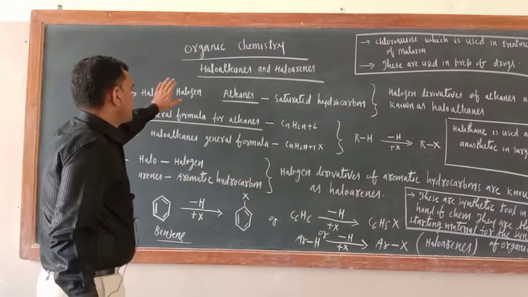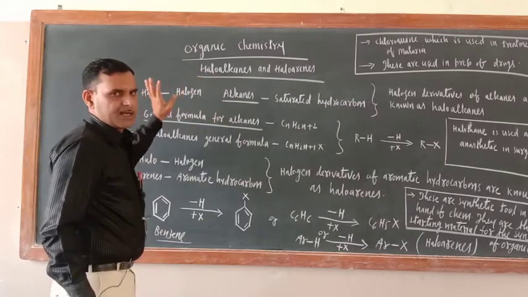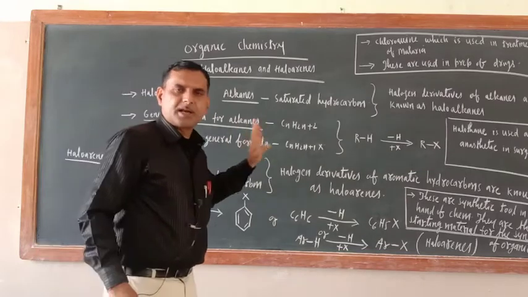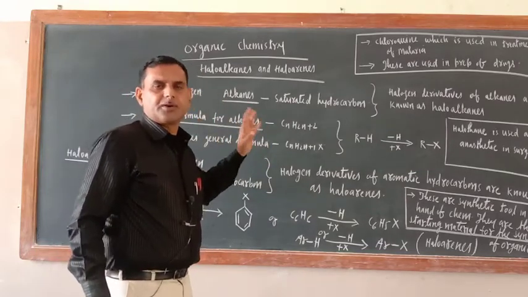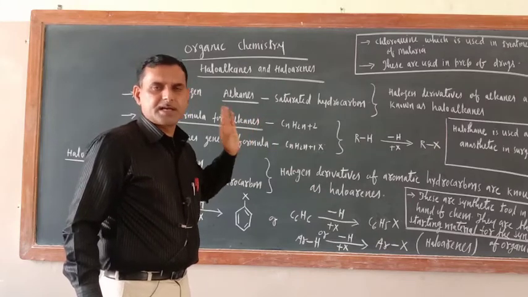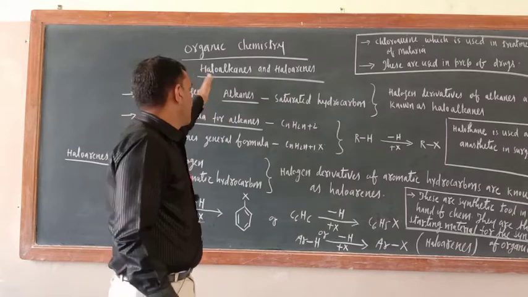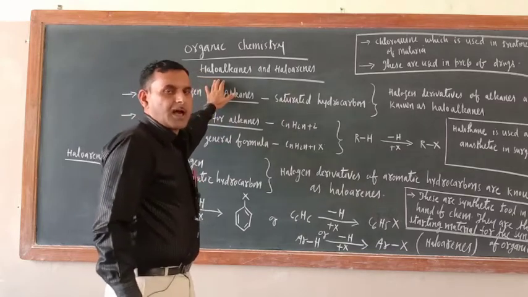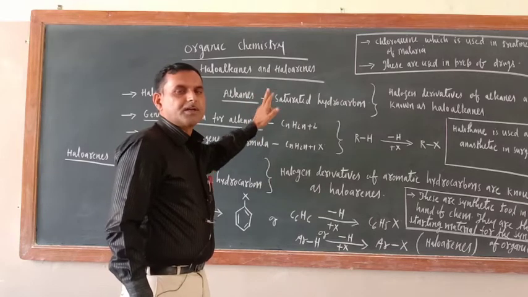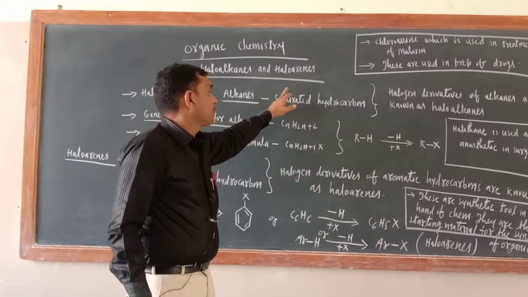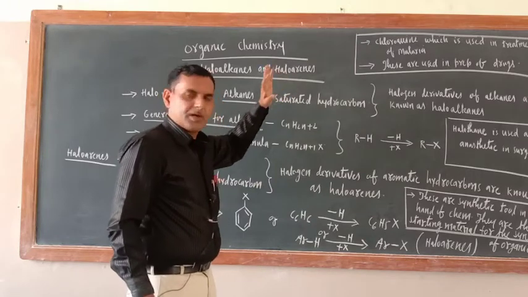The first chapter is haloalkanes and haloarenes. In the last year, 11th class, you studied saturated and unsaturated hydrocarbons: alkanes, alkenes and alkynes. Their halogen derivatives are known as haloalkanes. And last year you studied benzene also, an aromatic hydrocarbon. So halogen derivatives of aromatic hydrocarbon are known as haloarenes.